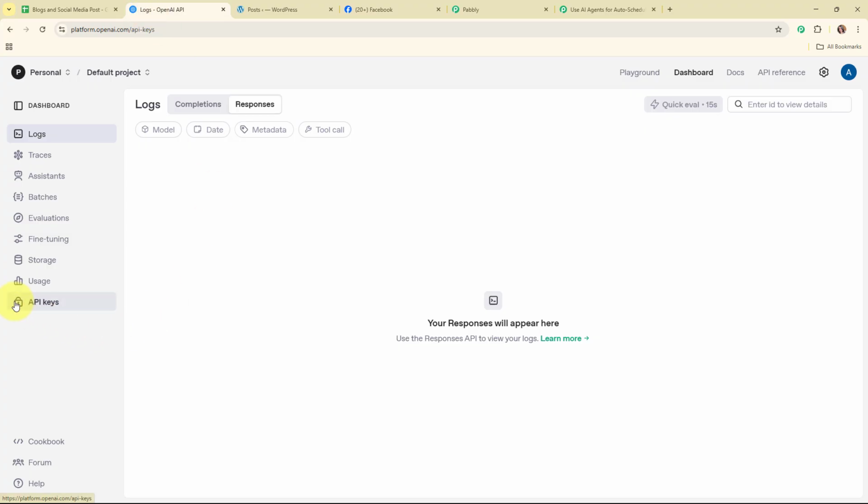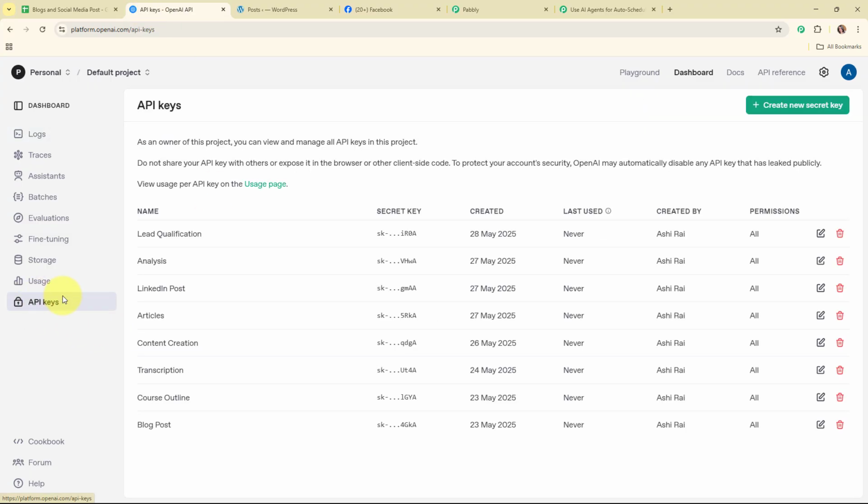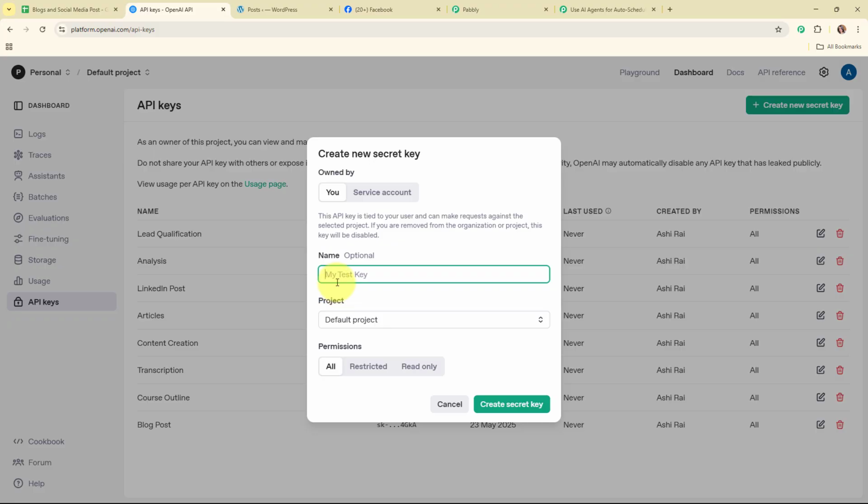So from here I'm going to access the API keys given in the left sidebar, and here in the API keys you can see some existing keys over here. So here I'm going to generate a new key by clicking on this create new secret key, and here I'm going to give the key name as blog and social media post, and then I'm going to select the project as default project, and then I'm going to create the secret key.